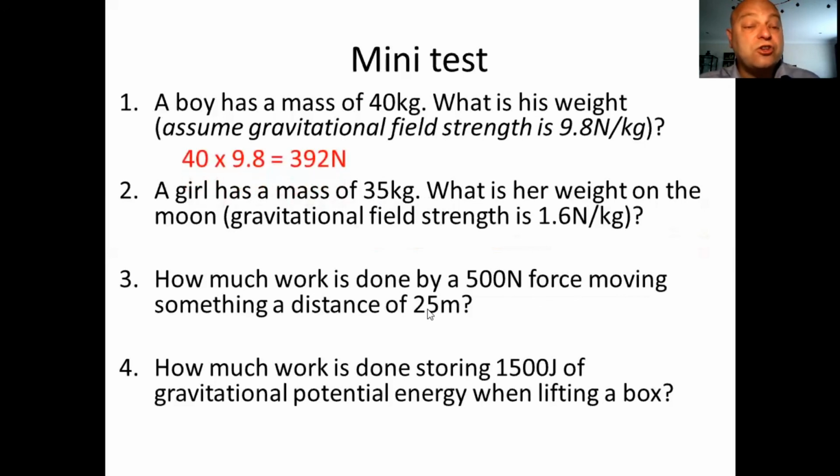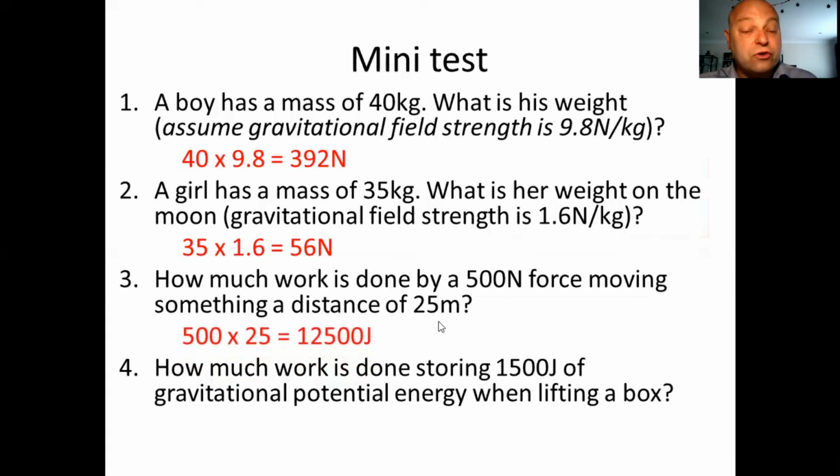So the first one should have been 40 times 9.8, that's the mass, times the gravitational field strength, 392 newtons. The problem number 2, similar thing, slightly different numbers, that would have come out as 56 newtons. How much work is done by a 500 newton force moving something at a distance of 25? Well, 500 times 25, 12,500 joules. Make sure you've got the unit correct there.